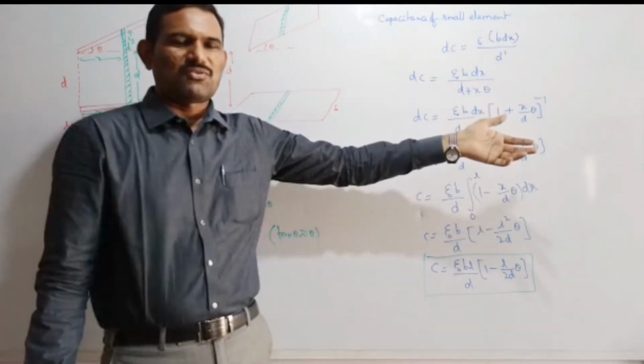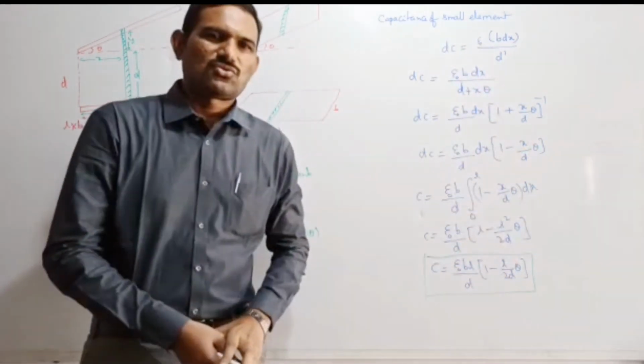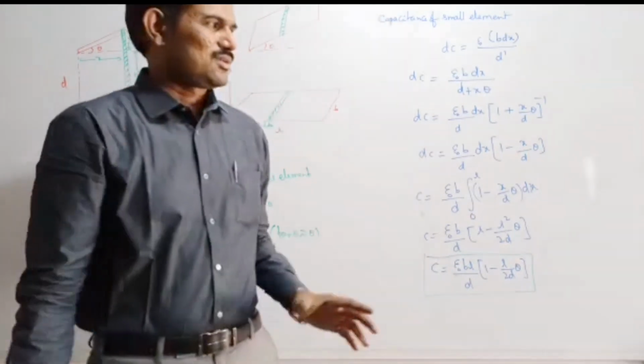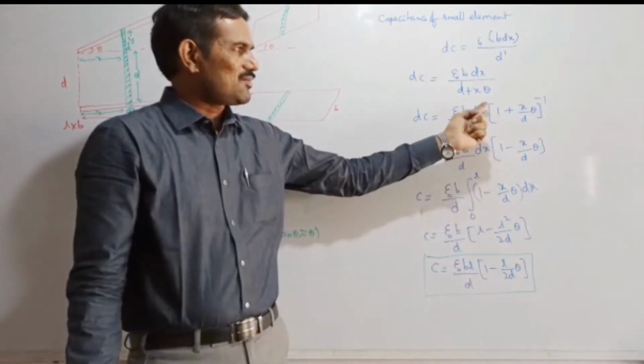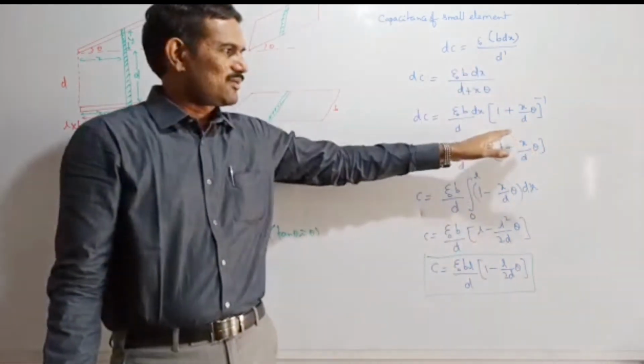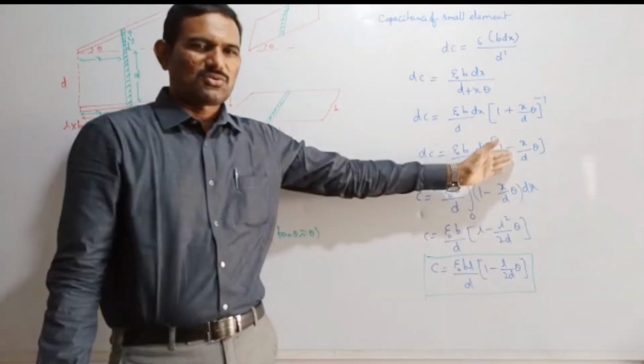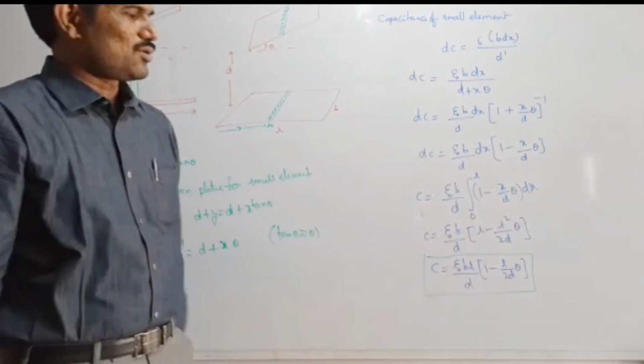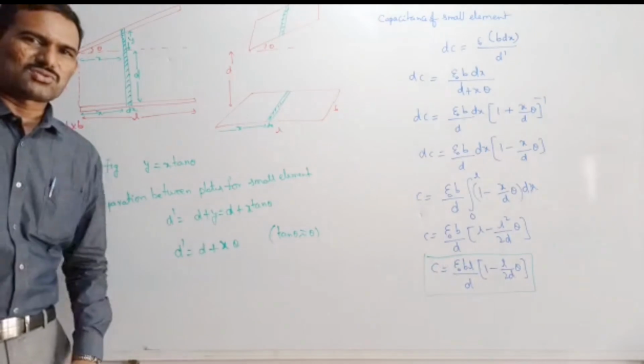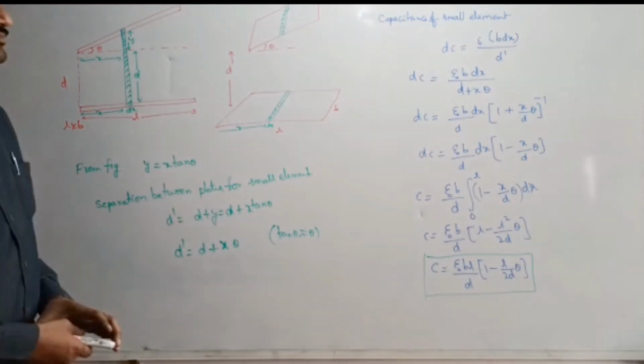So instead of that, what I am doing is I am taking this term to the numerator and then integrating this term here. Then you can integrate it easily, so that you will get the option like this. That means the options they will give in terms of that, right? So that is the capacitance of this capacitor when the plates are inclined at some angle.